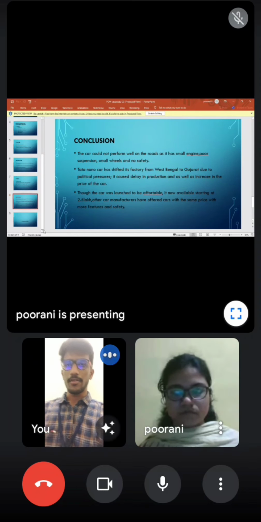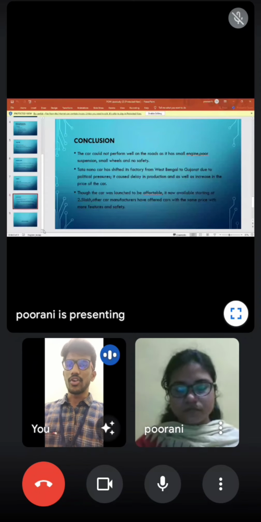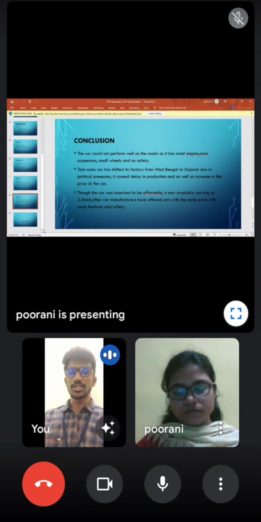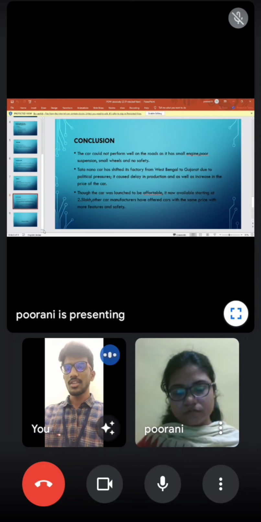Though the car was launched as affordable, it was now available starting at 2.5 lakh. Other car manufacturers offered cars at the same price with more features and safety. Other competitive cars have the same features and the same mileage, and they also offer them at the same or a lower price than the Tata Nano. So it was a failure model for that reason. And thank you.